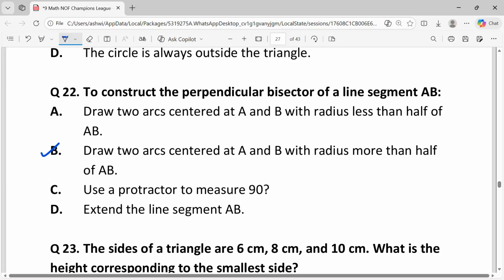Draw an arc above and below the line segment. Without changing the compass width, place the compass point on the other end point B and draw arcs that intersect the first two arcs. Draw a straight line connecting the intersection points of the arcs. The line is the perpendicular bisector.